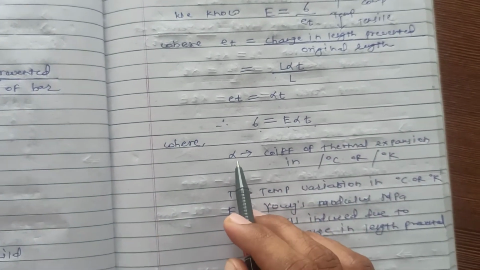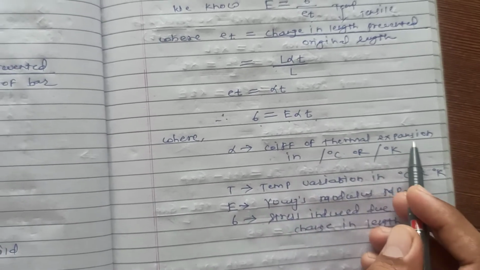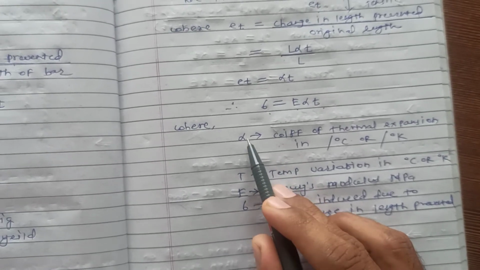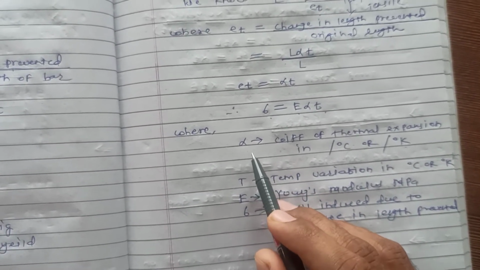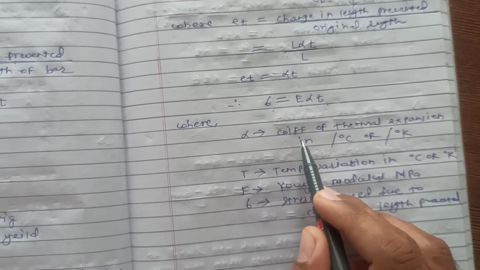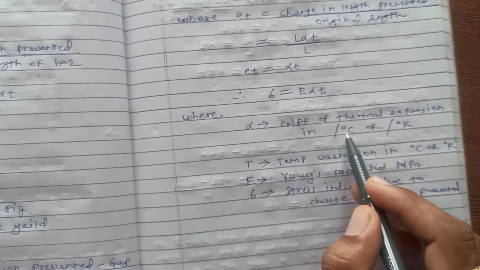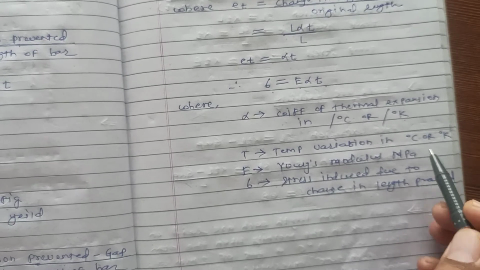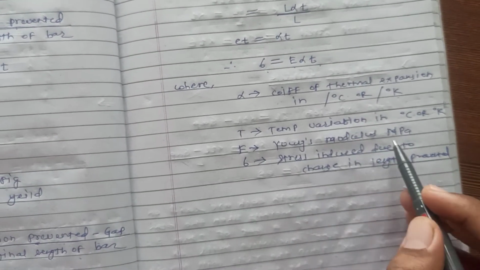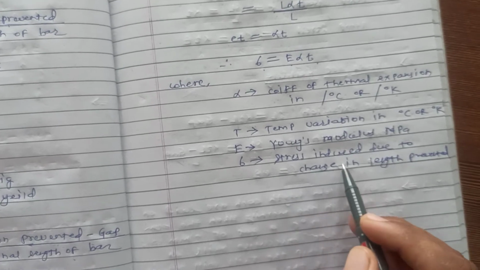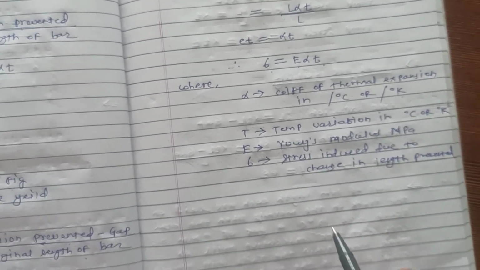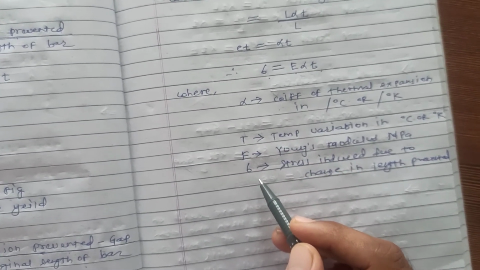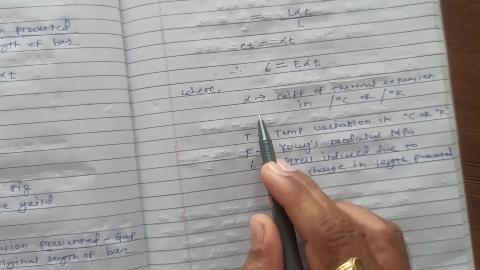Where alpha is nothing but the coefficient of thermal expansion in per degree Celsius or per degree Kelvin. While solving the problem, you must know the meaning of all these letters. Capital T is the temperature variation in degree Celsius or degree Kelvin. Capital E is the Young's modulus in megapascal, and sigma is the stress induced due to the change in length prevented. So try to remember all these terms, because while solving the problem you must know what these terms mean.